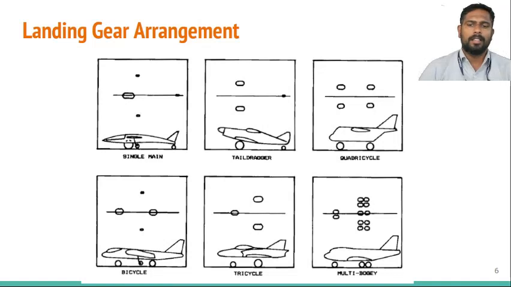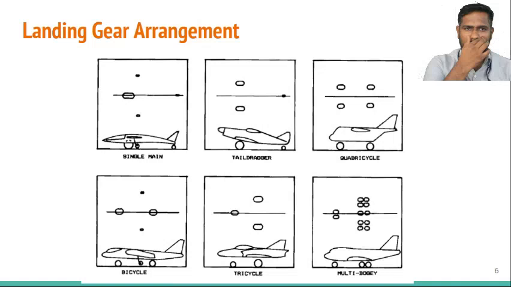The bicycle landing gear constitutes 4 wheels. Two of the auxiliary wheels are connected with the wing or else the fuselage. The main landing gears are connected in the nose as well as the back of the fuselage. A tricycle landing gear constitutes 3 wheels or 6 wheels based on the weight of the aircraft. Two are situated at the back and the front nose constitutes a landing gear.